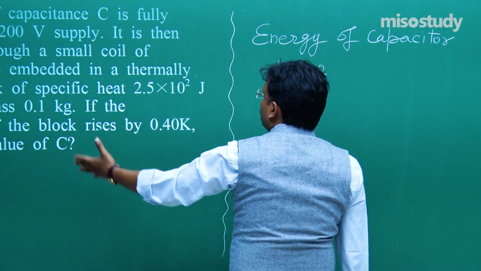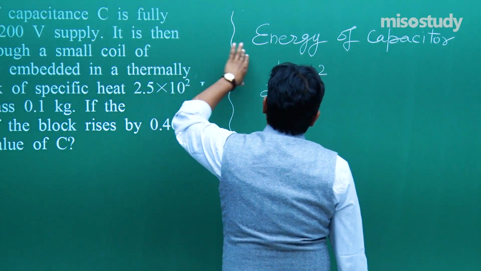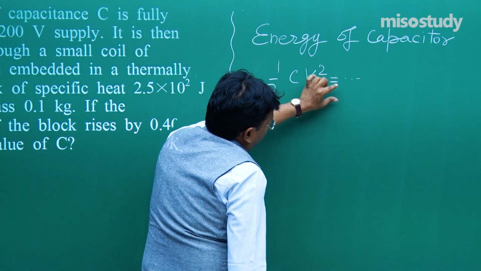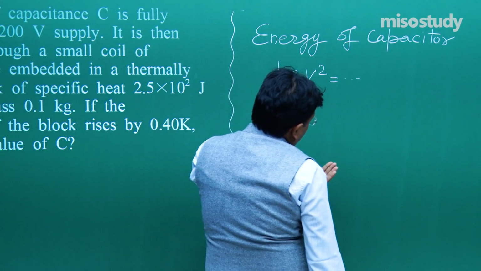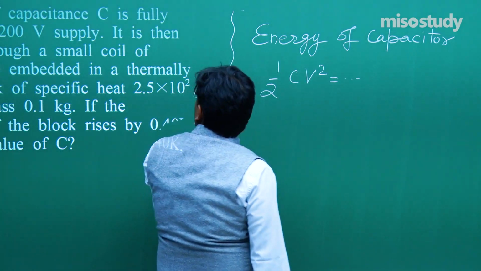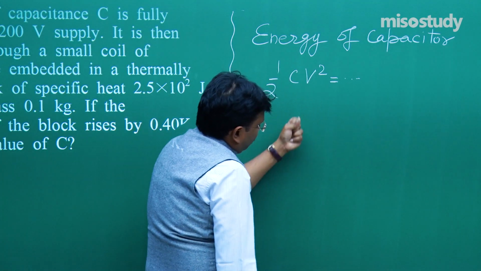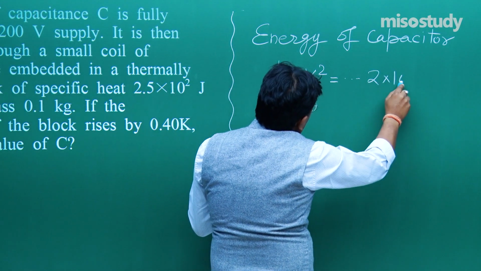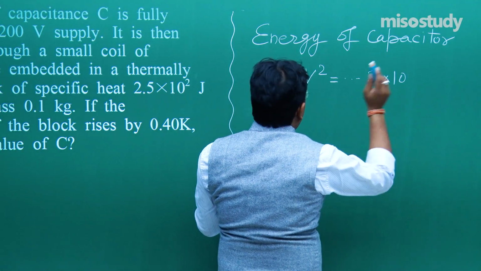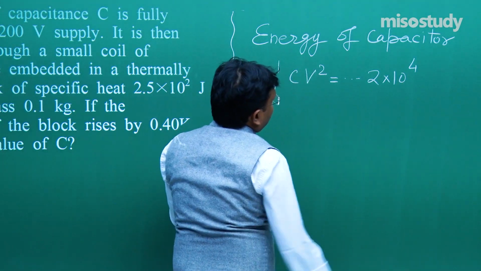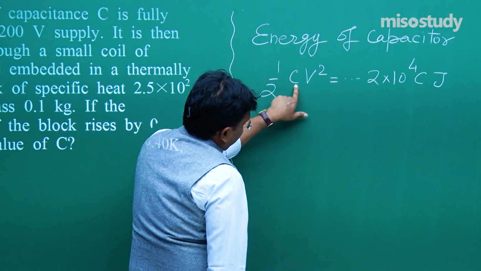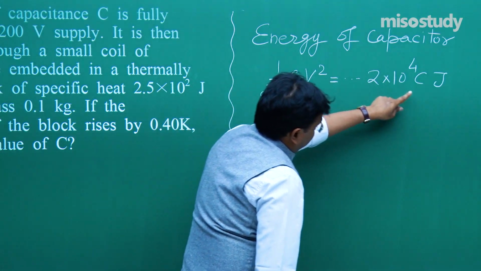Obviously the value of V is given. So if we put in the values and solve, we will get half into C into 200 squared, so we get 2 into 10 to the power 4 C joule. C is there because the value of C is not given. So 2 into 10 to the power 4 C joule.